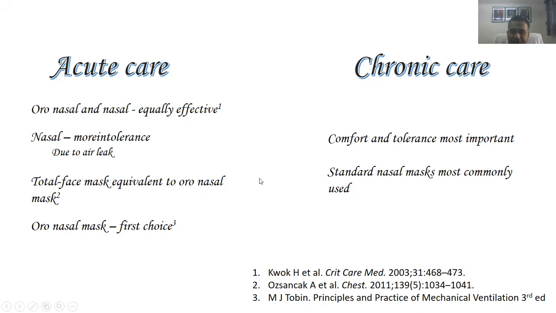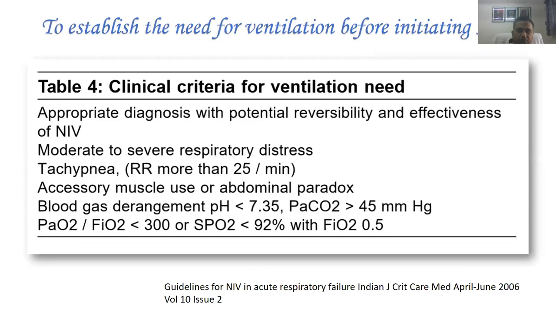In chronic care, if you're giving a BiPAP machine to be taken at home, you have to provide all sorts of different interfaces and ask the patient to try each and find which suits him the best. Generally, we try oronasal or nasal. Generally, chronic care patients will be more comfortable with a nasal mask because they can talk and eat while wearing that BiPAP machine, and it doesn't hinder their daily activity. So standard nasal masks are commonly used.